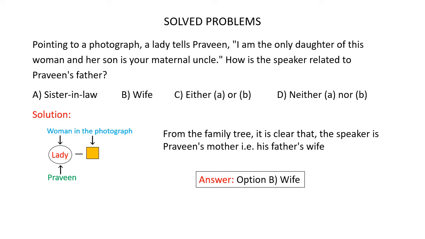So, this lady is the wife of Praveen's father. So, the correct answer is option B, wife.